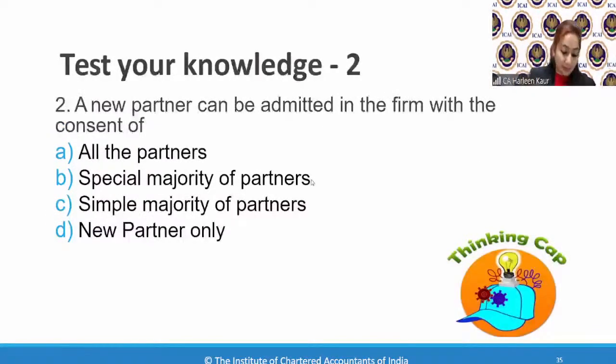The second one. Who needs to give the consent? 2A is the correct answer. Let me find out if anyone is giving wrong. Mayur, 2B. Why are you saying 2B? I never taught you anything like special majority. There is nothing like special majority or simple majority. The answer is all the partners. So 2A is the correct answer for the second one.